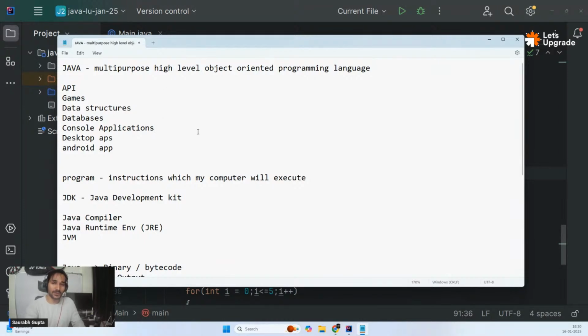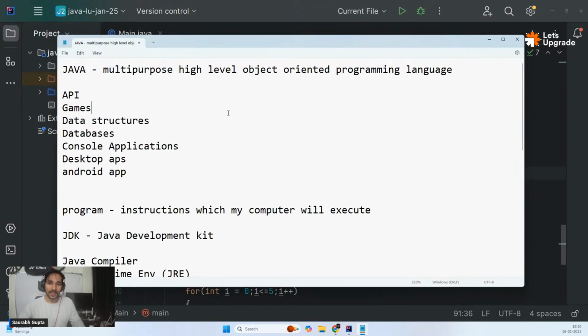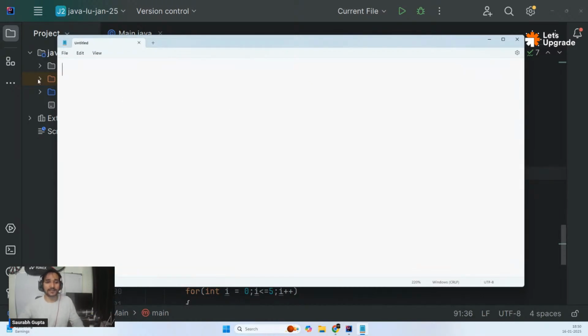Okay. So let's go. See, guys, till now, let me just go ahead and remove all these things. So till now, what we have completed is Java fundamentals, that is the introduction. Then we have talked about variables, then loops, and conditions. Yesterday we also talked about arrays, right? So we have seen all these basic concepts which are there in almost all programming languages.